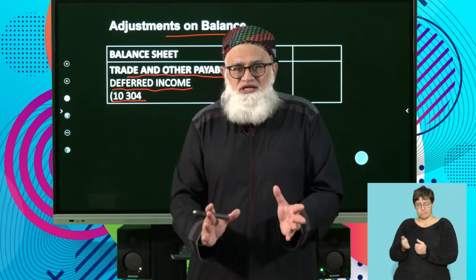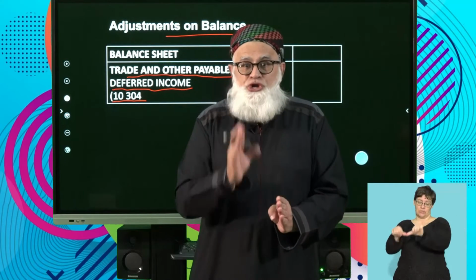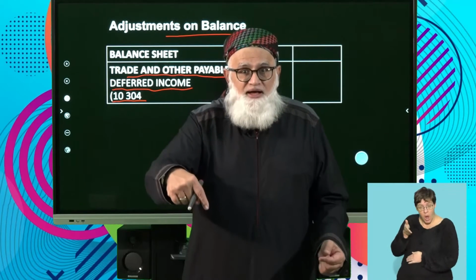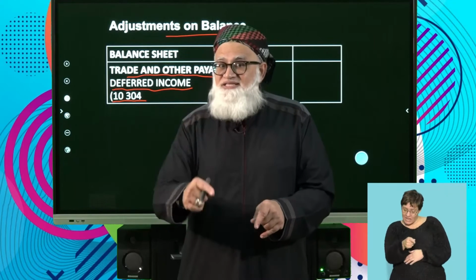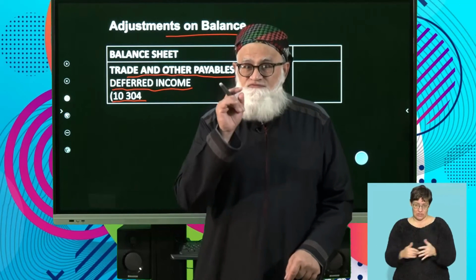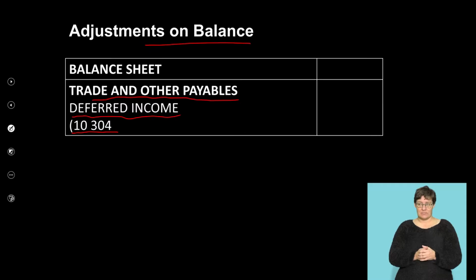If they do not appear, you can continue with your adjustments knowing that the reversals have been done. If they do appear, then you have to take the reversal into account when you are completing your adjustment. Very, very, very important.